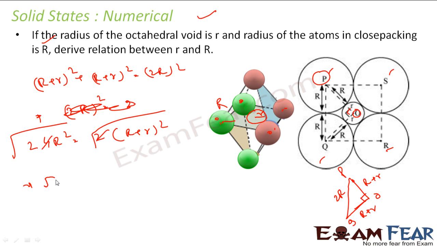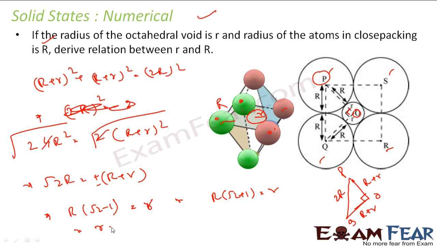So what you get is root 2 R is equal to R plus r, plus minus actually. With this I will solve: I get R into (root 2 minus 1) is equal to r, that is one option, or R into (root 2 plus 1) is equal to r, correct?